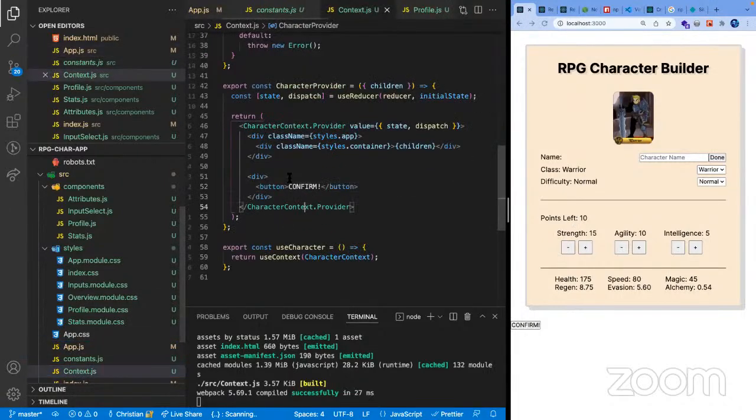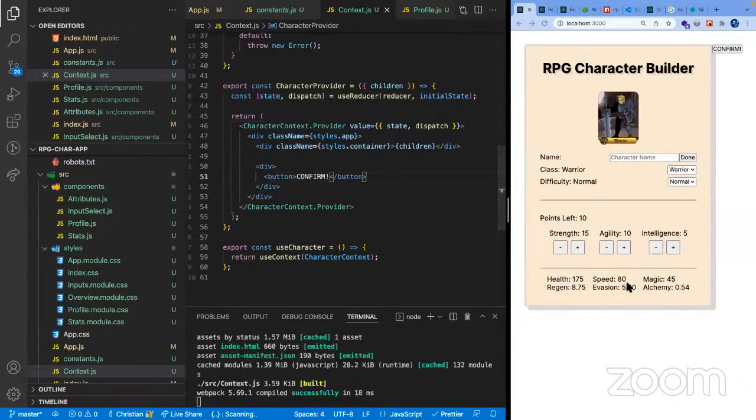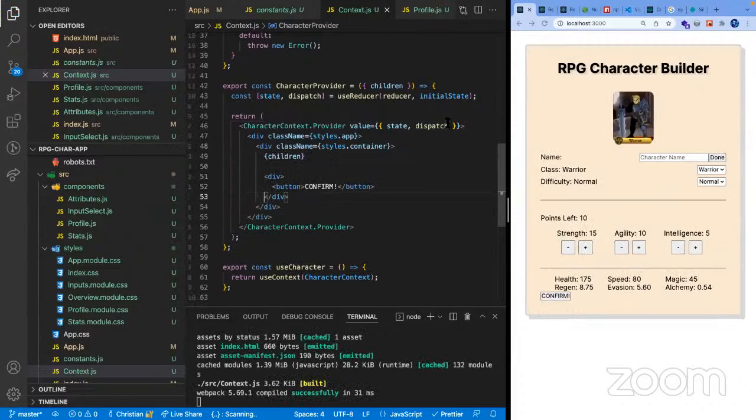Oh, wait, what? Styles app, I think it should be inside here. Confirm button, and it went over there. It's weird. Should be here. Okay. Which style did I use here? Let me check real quick. There we go.